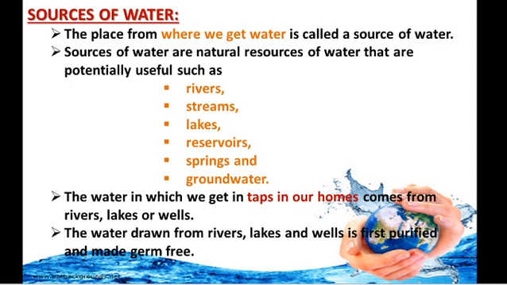The place where we get water is called source of water. Like a river, we get water from rivers, streams, lakes, reservoirs, springs, groundwater. So we get water from these places. These are all called source of water.